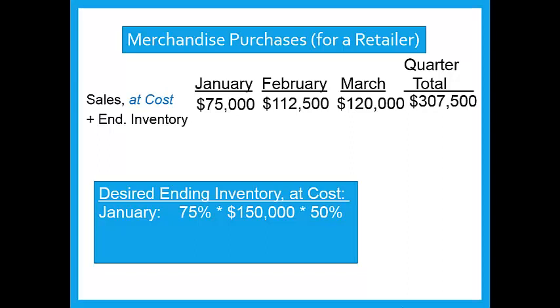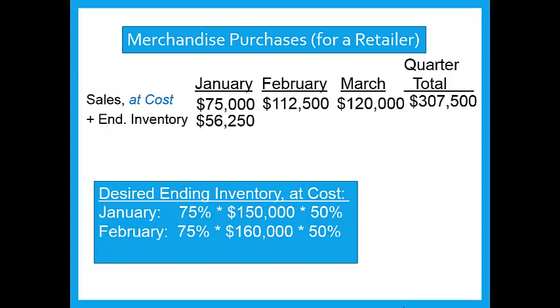So that's 75% of February sales of $150,000. We know that's $112,500, and we want half of that. So desired ending inventory is $56,250, which again is half of the $112,500 of sales at cost.